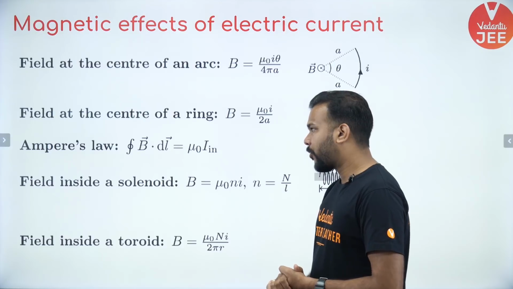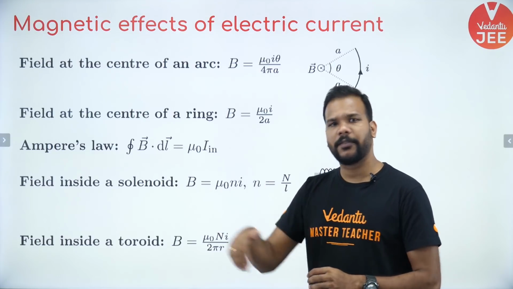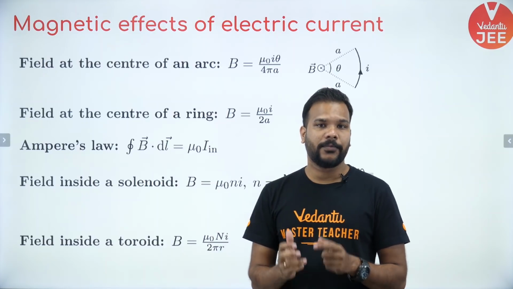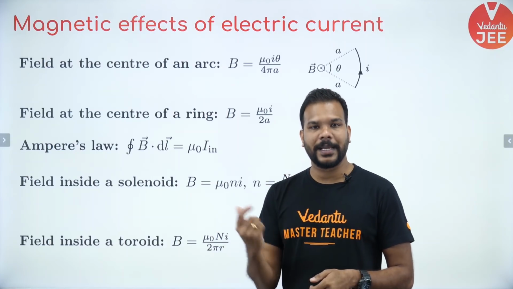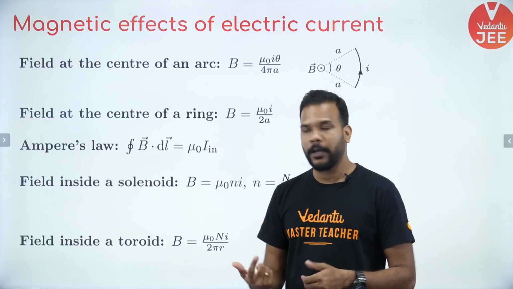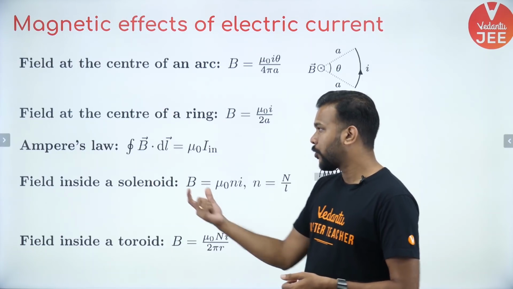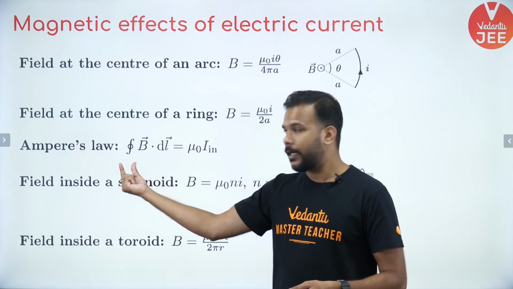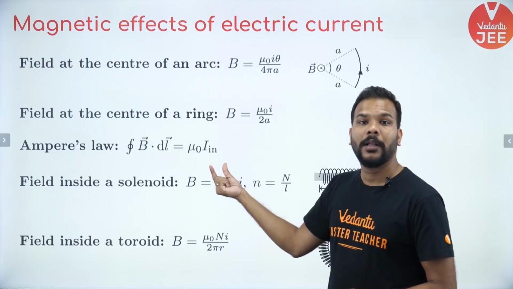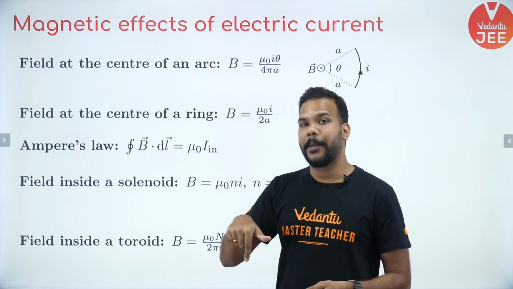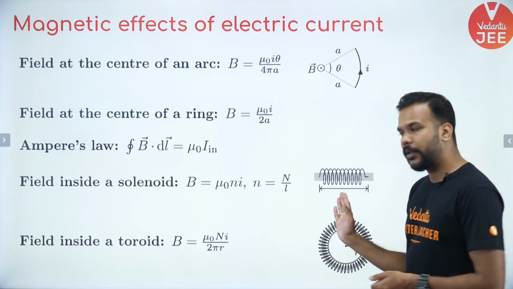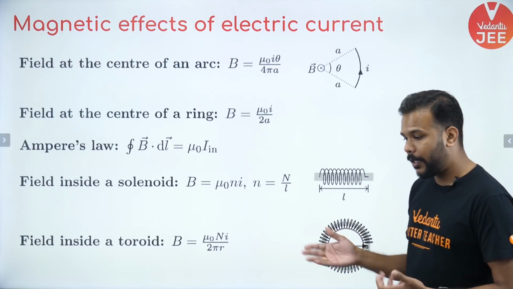Okay. Apart from that, very similar to Gauss's law, here we study something called Ampere's law, and here we have the conducting wires being enclosed in a ring, or you can say a loop, which we call the Ampere's loop. So that is why there is a closed integral. So closed integral B dot dl is equal to mu naught into the enclosed current in that Ampere's loop.